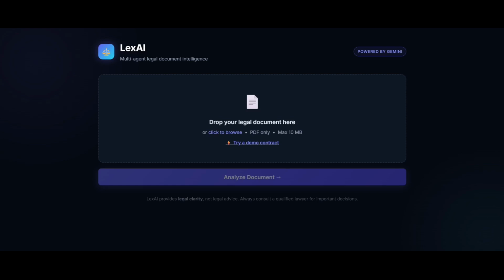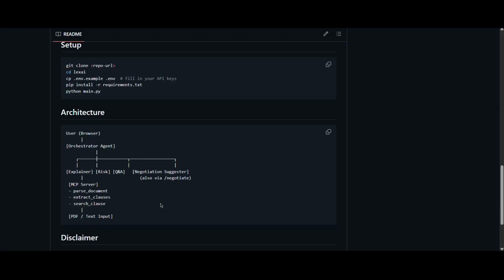So this isn't a single-question problem, but a multi-step reasoning task. You need to read the document, explain it in English, hunt for specific risk patterns, and then advise on what to do about it. That's exactly what a coordinated team of specialized agents is good at. Each one is focused, each one is doing its part, working together instead of one single model trying to do everything at once. So, this is the architecture of LexAI.